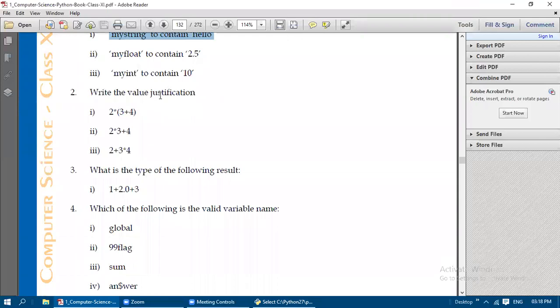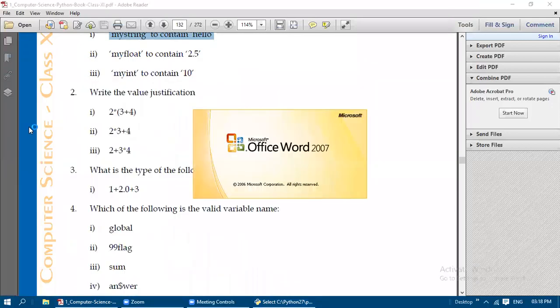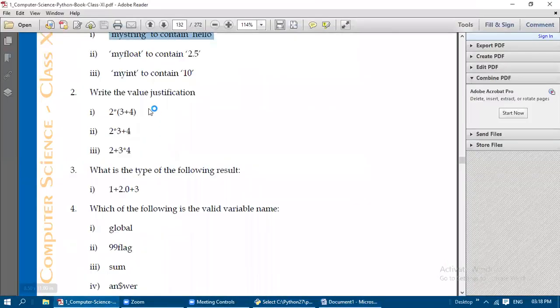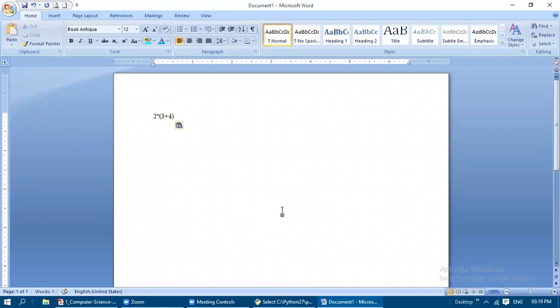Next one, write the value justification. That is 2 star 3 plus 4. How can we evaluate this expression? What is the answer you will get for this? So 2 multiplication 3 plus 4. How can we evaluate that? I'll show it in Word. Let us take that example: 2 star 3 plus 4 within parenthesis. How can we type this and evaluate this?